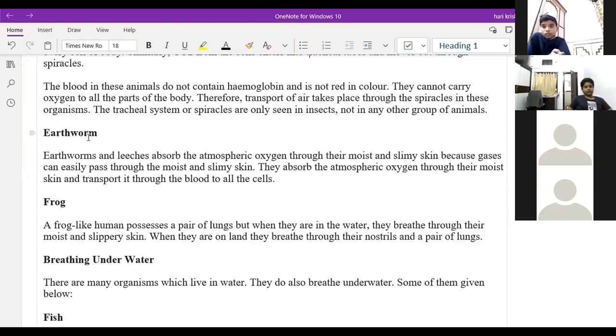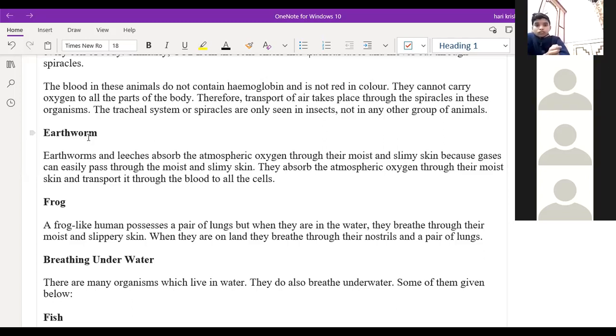Amphibians means they can live on both water and land. So they have both lungs and skin. Example like frog. When they are in water, they breathe through skin, and when they are on land, they breathe through lungs.